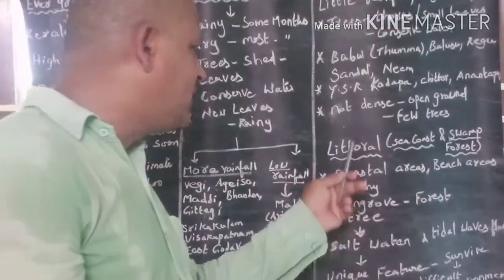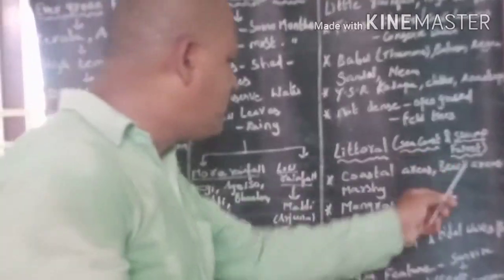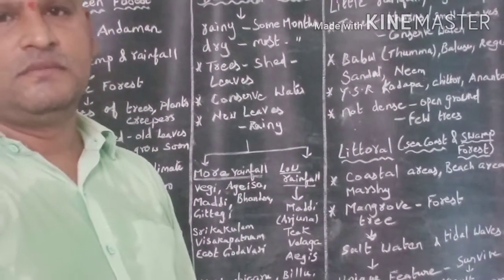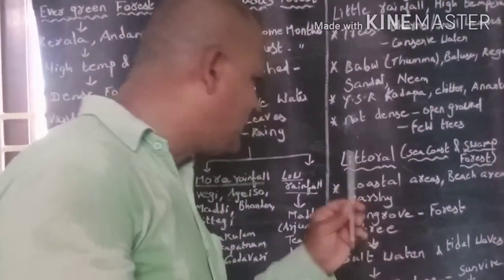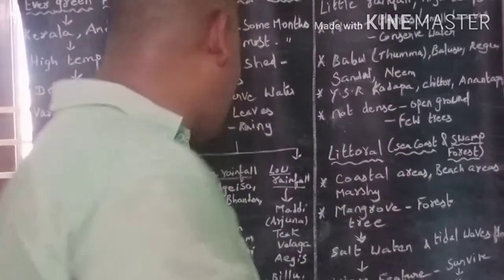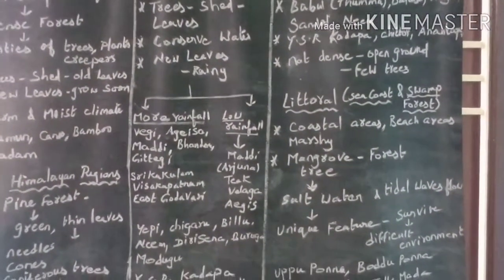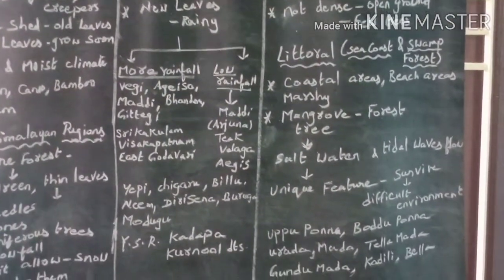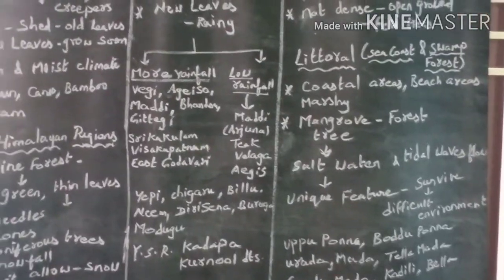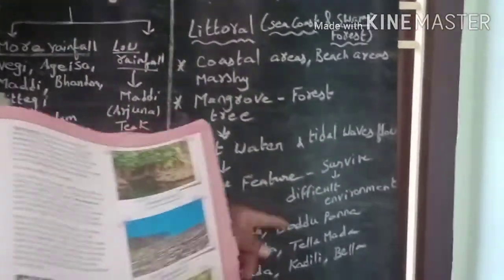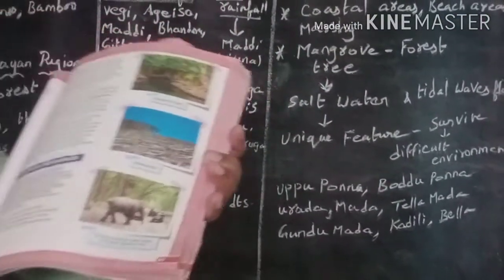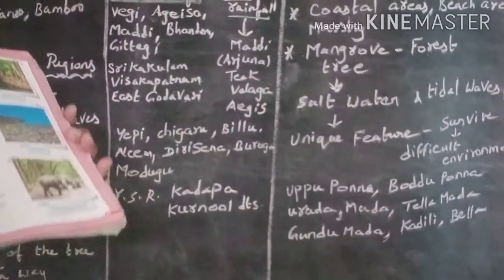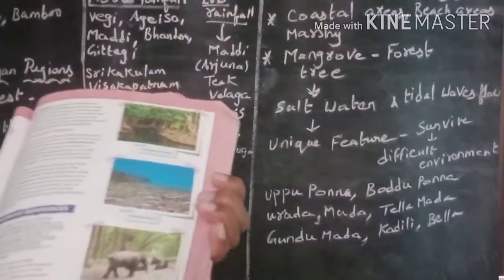So what is the important tree grown in littoral forest or swamp forest? Mangrove tree. Yes, mangrove tree is an important tree grown in littoral forest or swamp forest. This forest is called mangrove forest. This mangrove tree has a unique feature to survive in a difficult environment. What unique feature does the mangrove tree have to survive in a difficult environment?